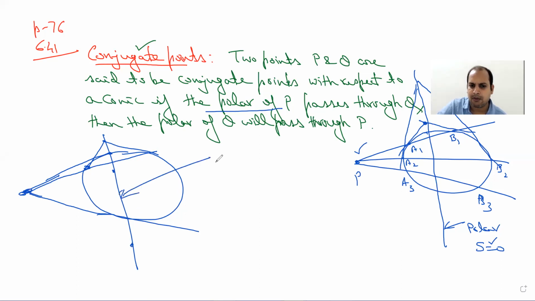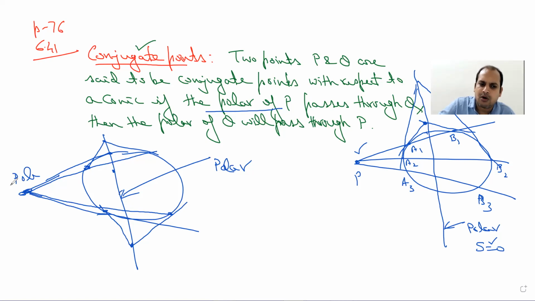Whenever you take a polar such that it is intersecting the circle, whenever we take some points and draw the tangents to the circle, and then join the points at which they intersect and extend this, you will find that all these chords on extending are going to meet at a common point, and that common point is called the pole.